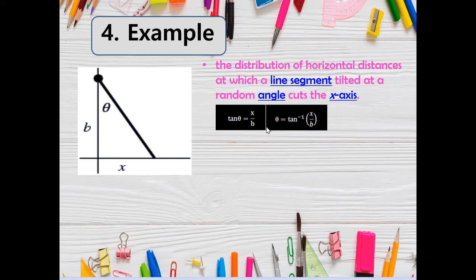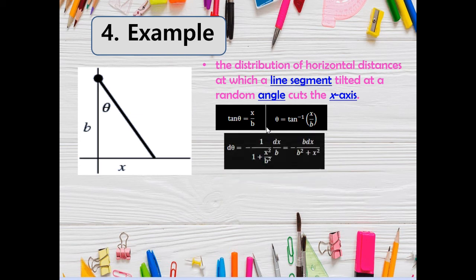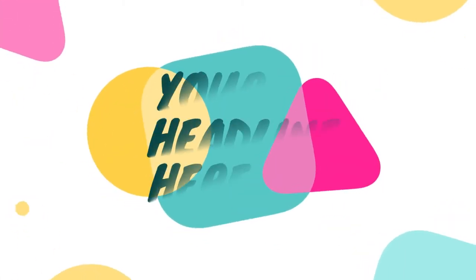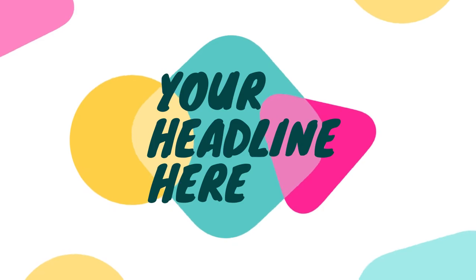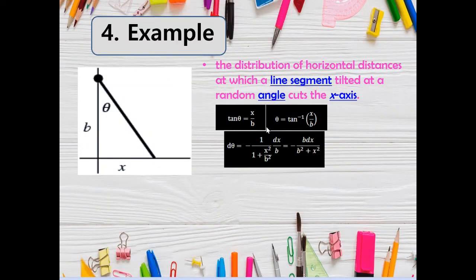To derive the formula, theta is equal to the inverse tangent of x over b. d theta is equal to 1 over 1 plus x squared over b squared times dx over b, which is equal to b dx over b squared plus x squared. d theta over pi is equal to 1 over pi times b dx over b squared plus x squared.